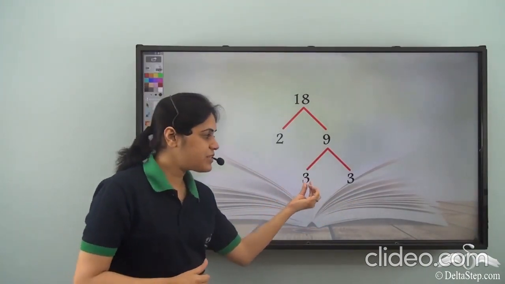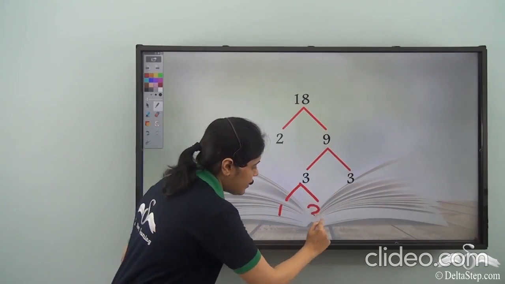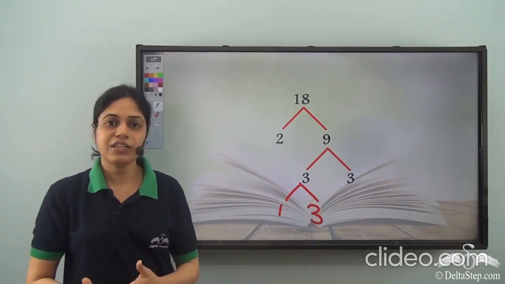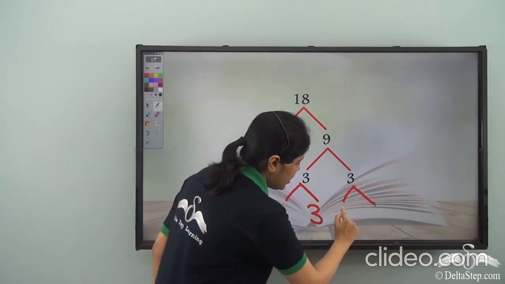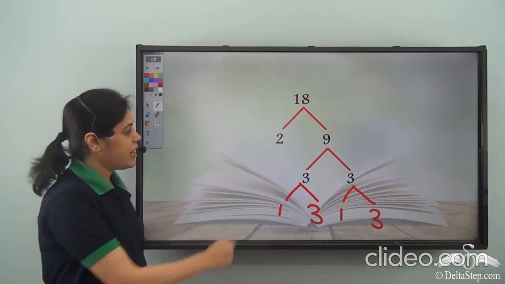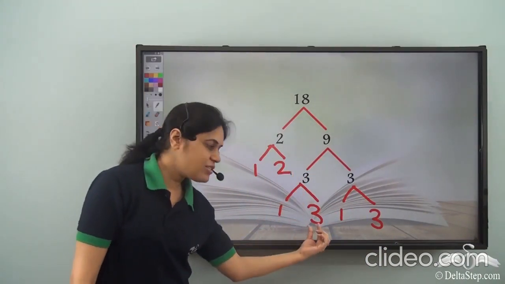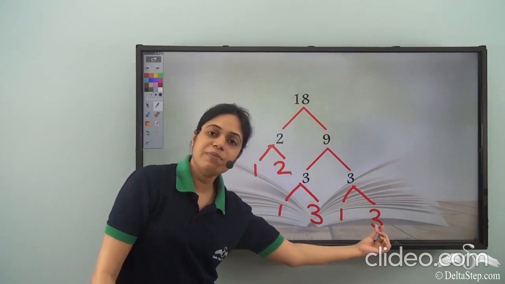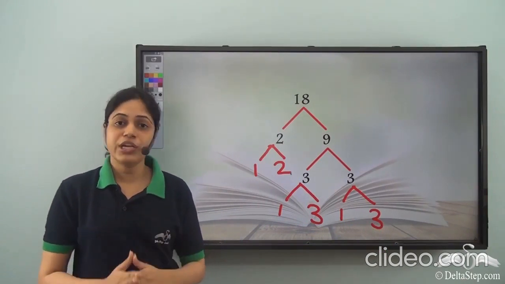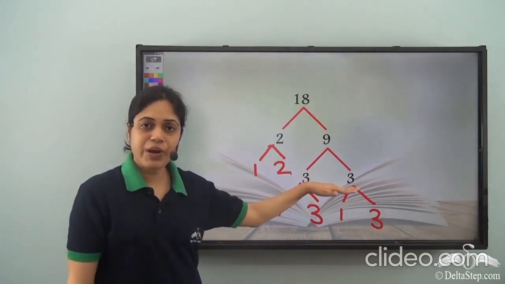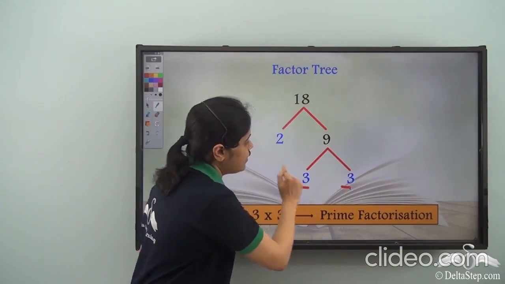Now how can I split up 3? 3 can be split up as 1 and 3 only, because 1 and 3 are the only factors of 3, because 3 is a prime number. Similarly, this 3 can also be split up as 1 and 3, and this 2 can be split up as 1 and 2. It will continue to move like this, so there is no need of doing this. When we reach prime numbers, we need to stop.